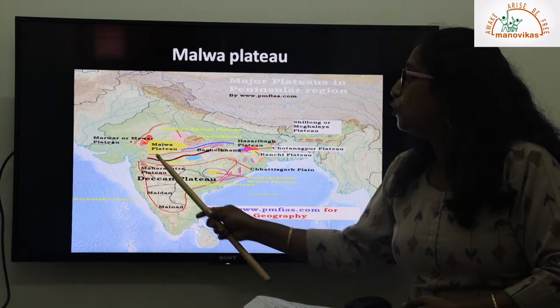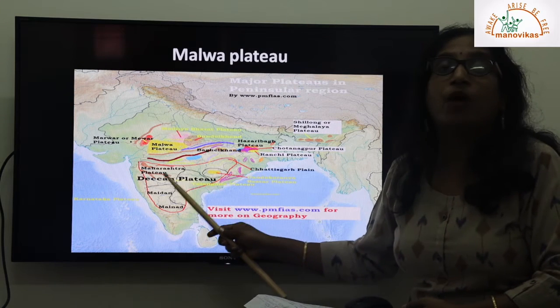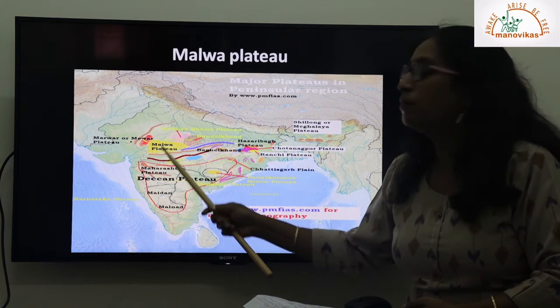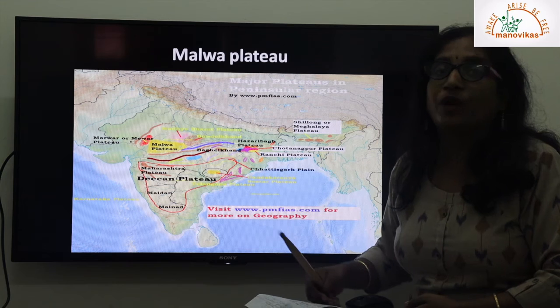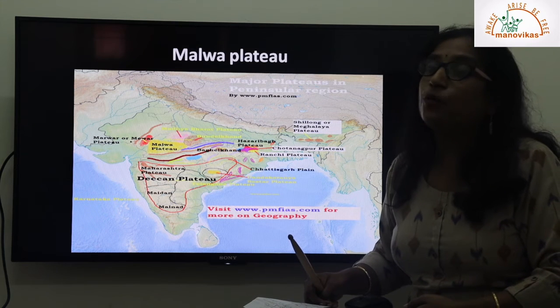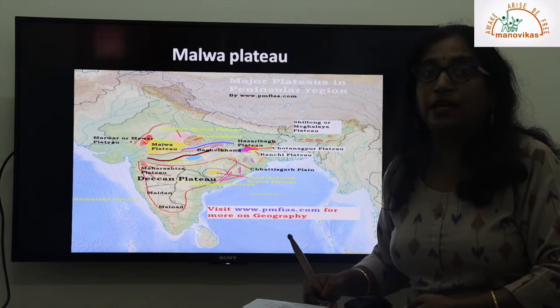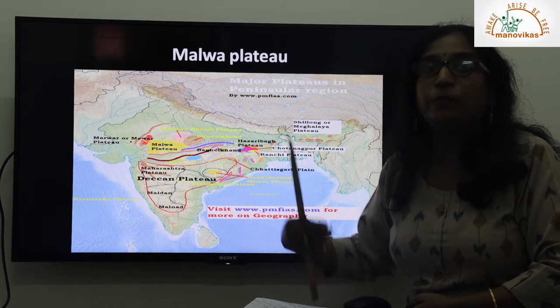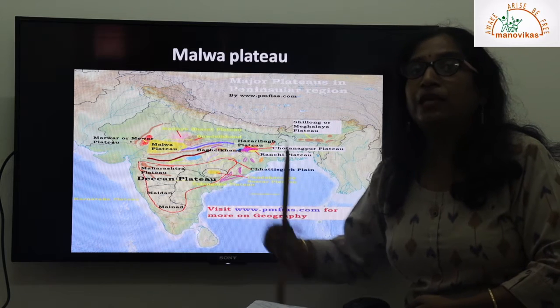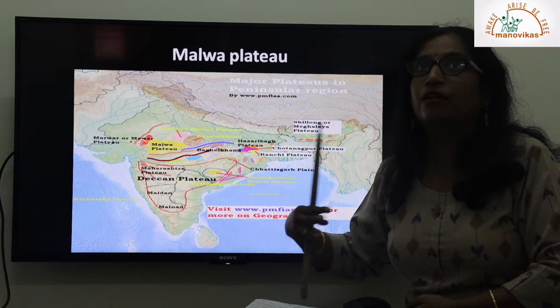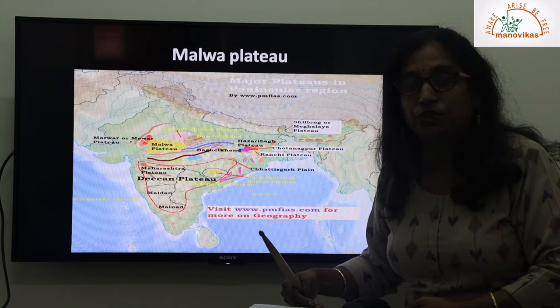The yellow portion exposed here is the Malwa Plateau. It is located at the southern portion of Rajasthan. The Malwa Plateau has great importance historically, economically, and politically, because we can see civilizations flourish through it.